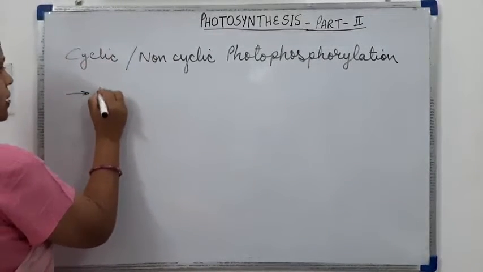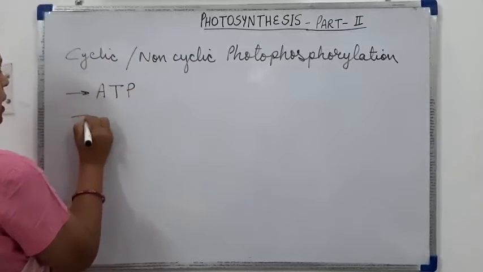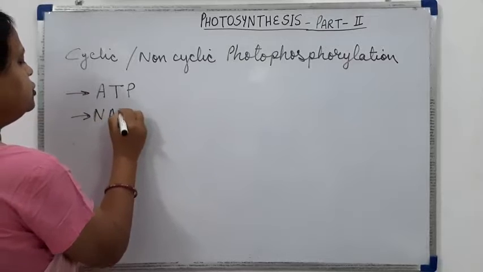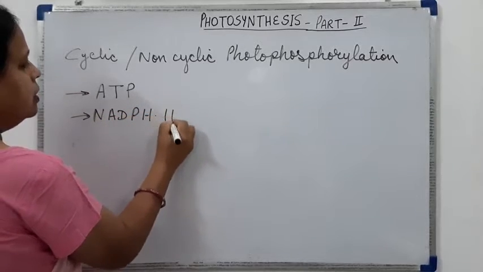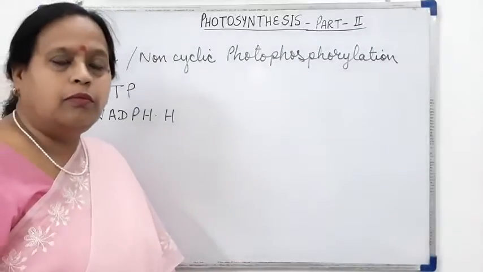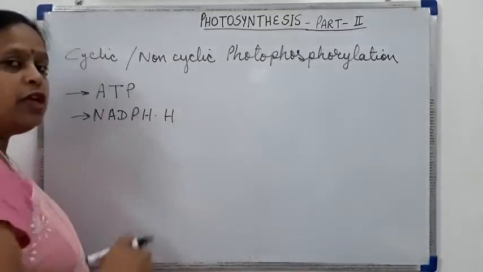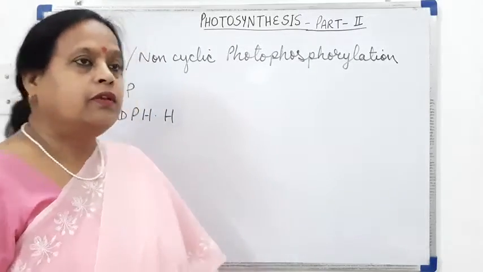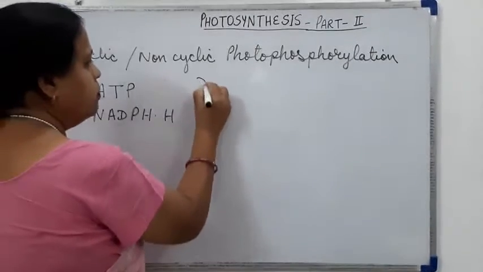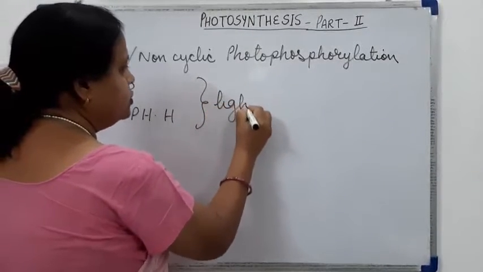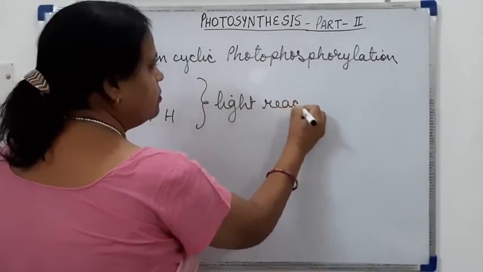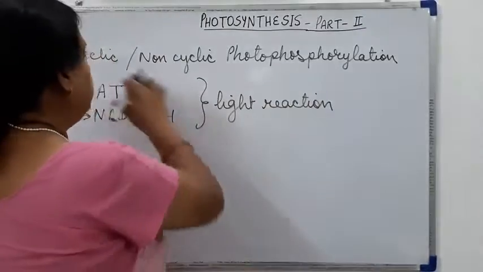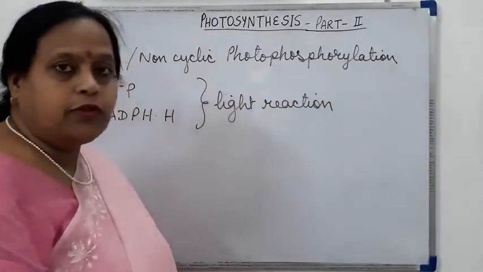these things are generated, that is ATP, the energy molecule, and NADPH2, the reducing molecule, which is being used for the reduction of carbon dioxide. So these things are generated in the process of light reaction, and in this light reaction we have seen the cyclic and non-cyclic photophosphorylation.